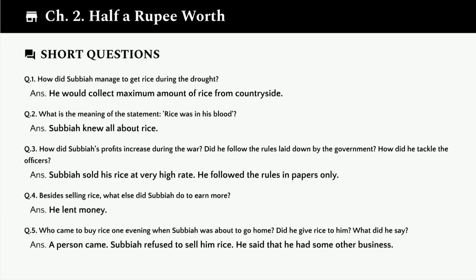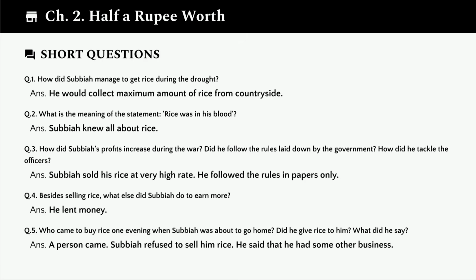Besides selling rice, what else did Subaya do to earn more? He lent money. This was another source of income for him. Question 5. Who came to buy rice one evening when Subaya was about to go home?